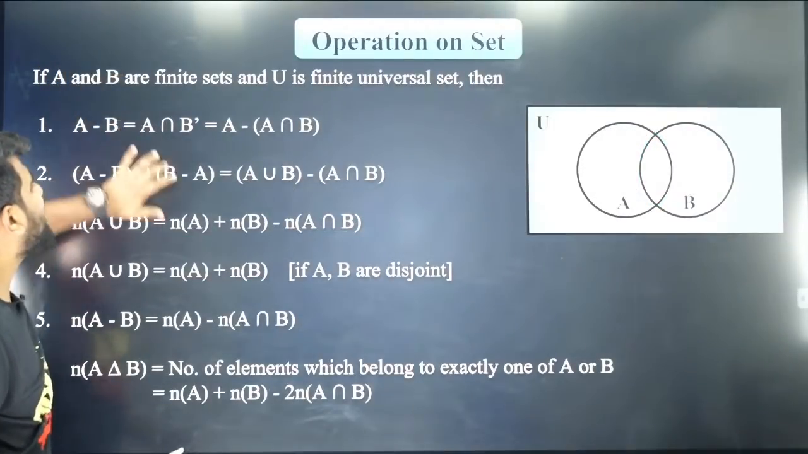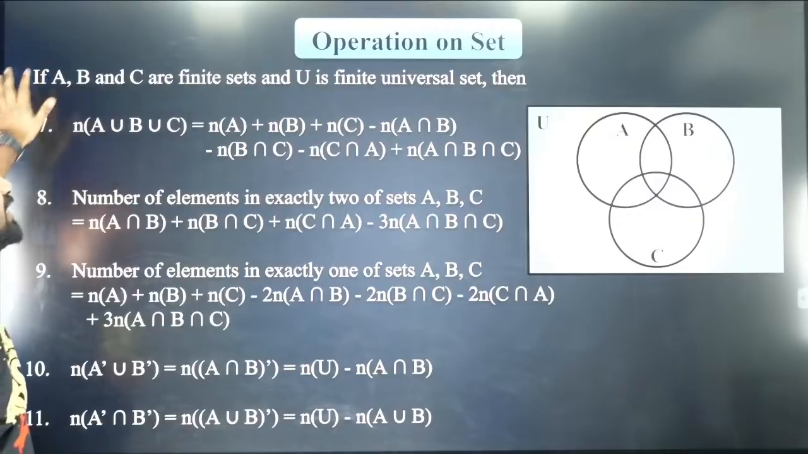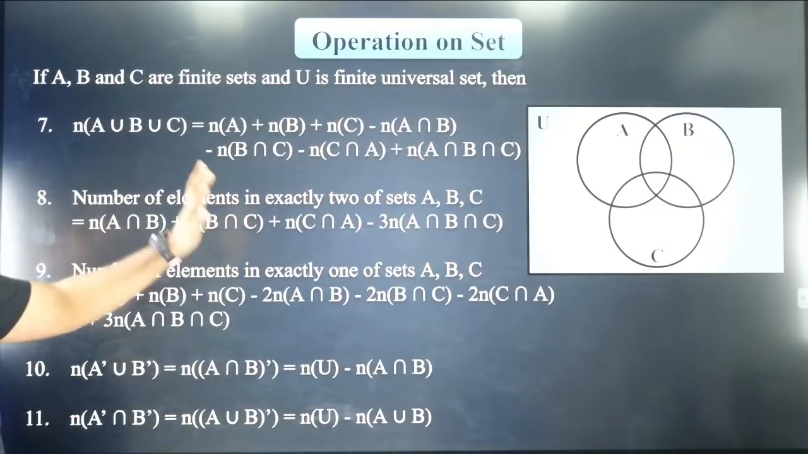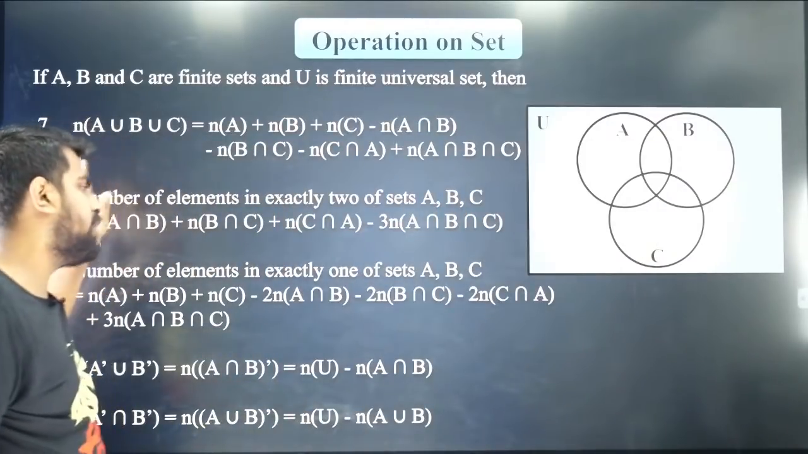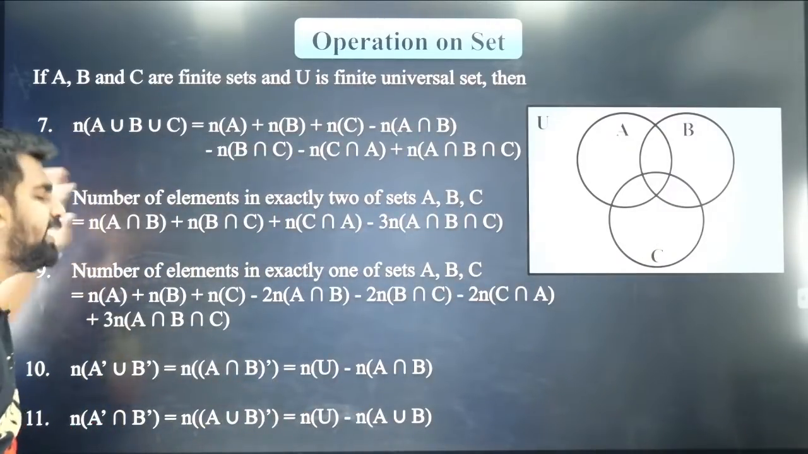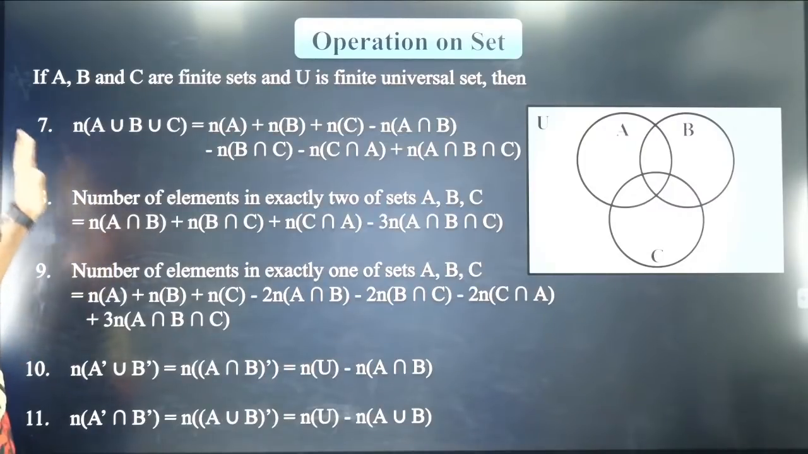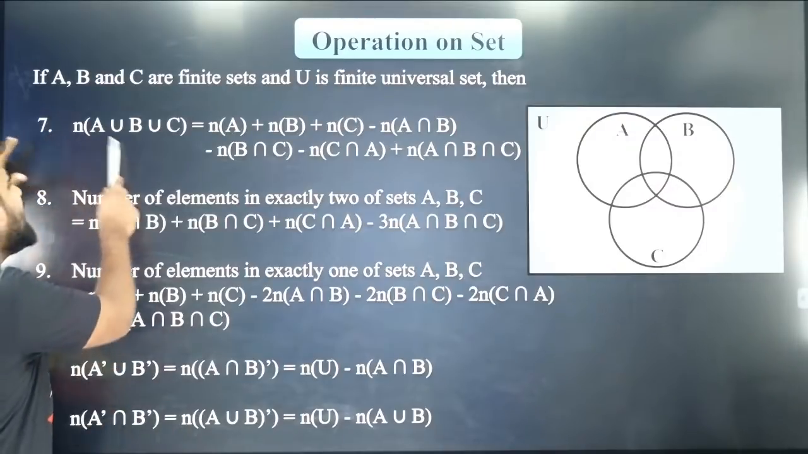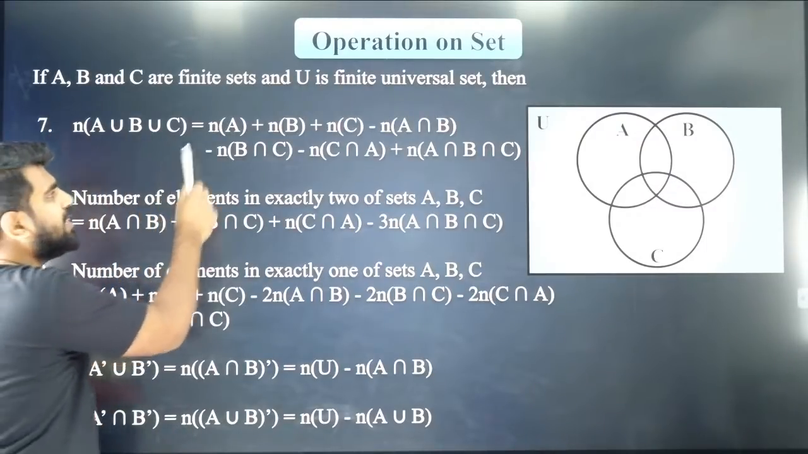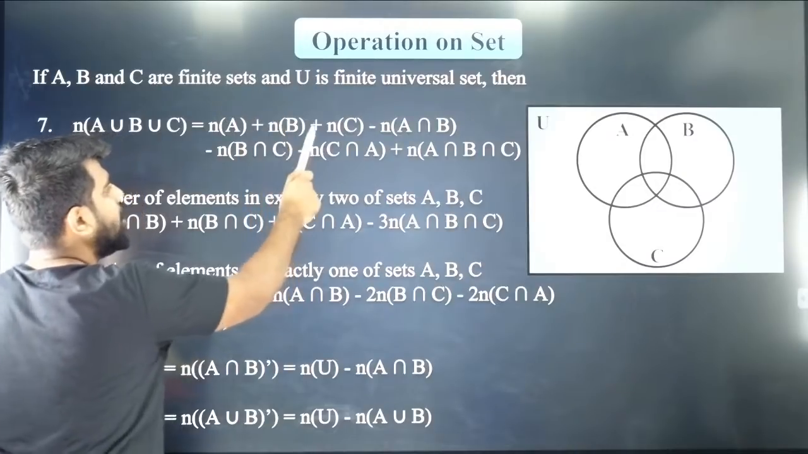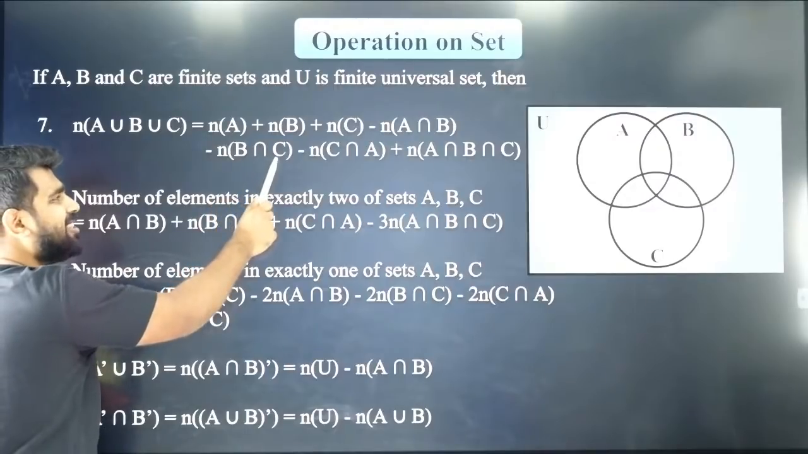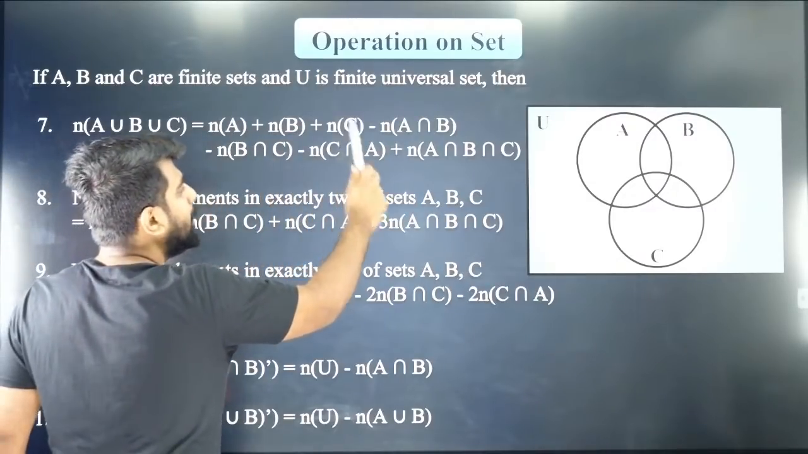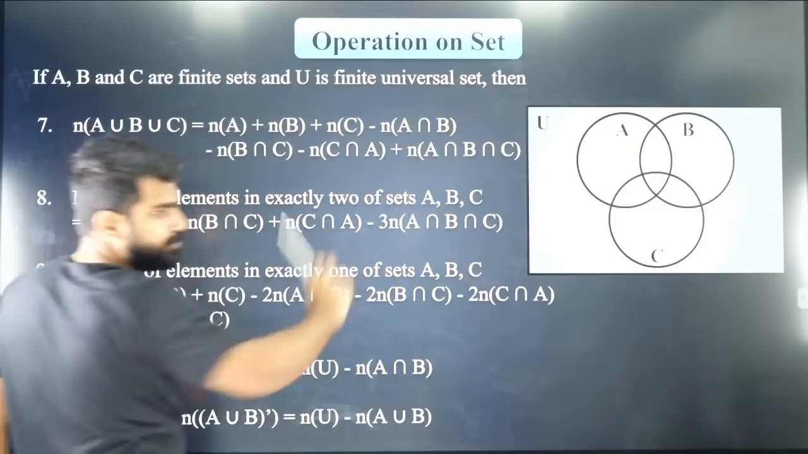So moving on to the next set of formulas. This is a set of formulas for 3 sets A, B and C. I want you all to make a note of it. Guys, these are all very important. Just make a note of it and I will explain it. The first formula is n of A union B union C. That is nothing but n of A plus n of B plus n of C minus n of A intersection B minus n of B intersection C minus n of C intersection A plus n of A intersection B intersection C.